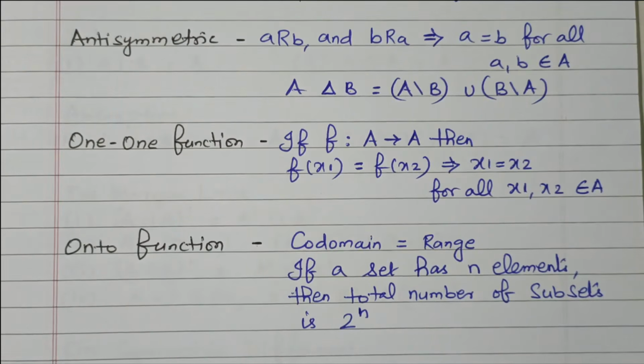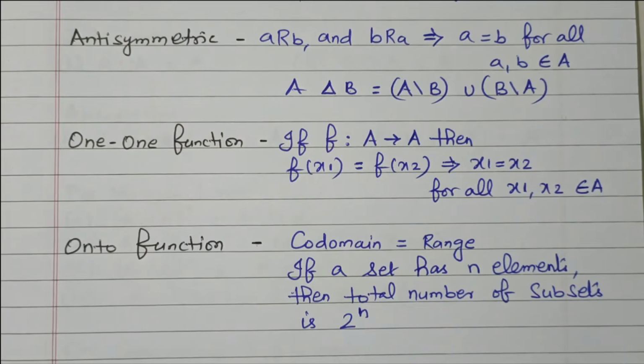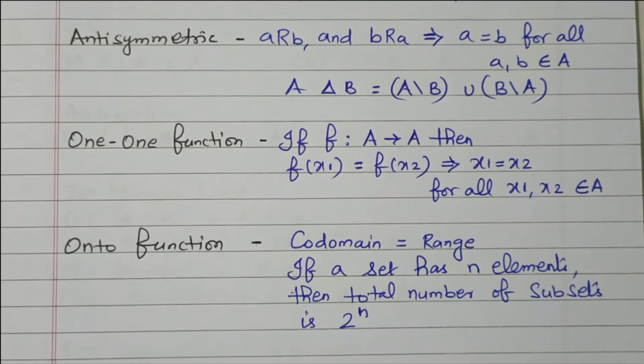So in this video we discuss the important formulas for sets, relation and function. First discuss De Morgan's theorem. There are 4 laws available. De Morgan's theorem: A union B dash equal to A dash intersect B dash. A intersect B dash equal to A dash union B dash. A divided by B union C means A divided by B intersect A divided by C. A divided by B intersect C means A divided by B union A divided by C. Right? This side union means that side intersect.